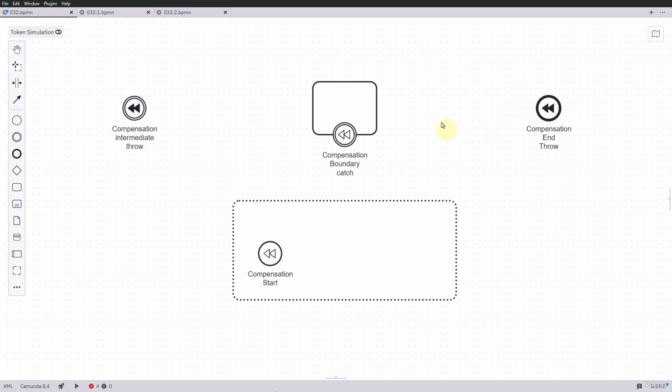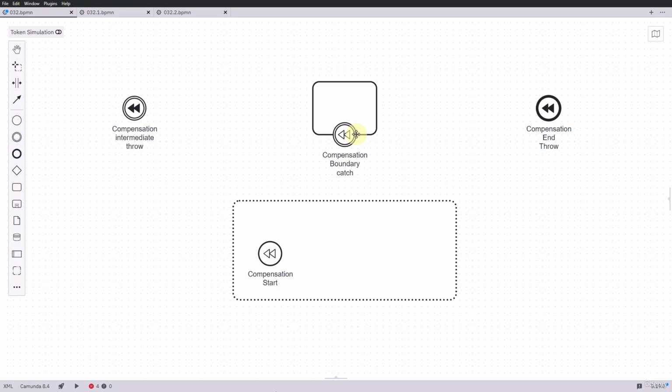Second, the boundary compensation event. This event is attached directly to an activity and is triggered to compensate specific actions of the activity. As always, these can only be modeled as catching events because they catch the compensation thrown. So it waits for a compensation. It reacts to the throw event and starts the compensation process.